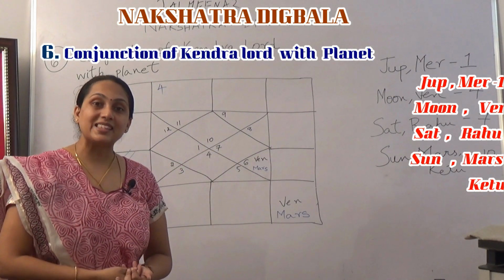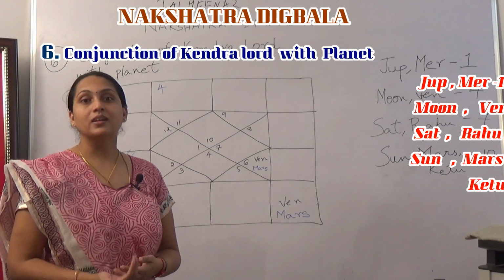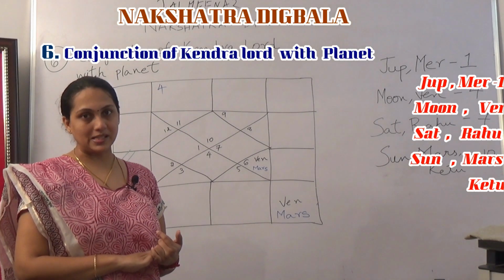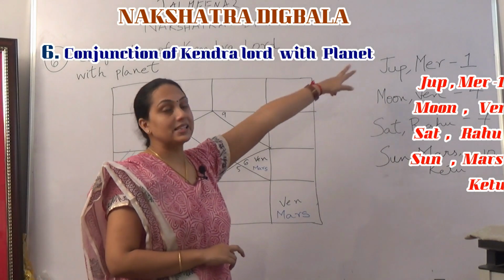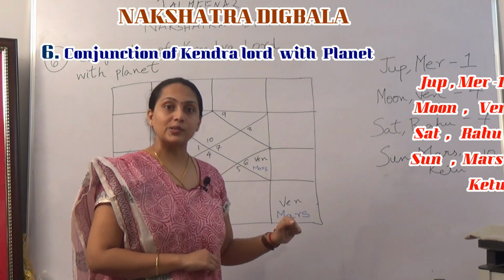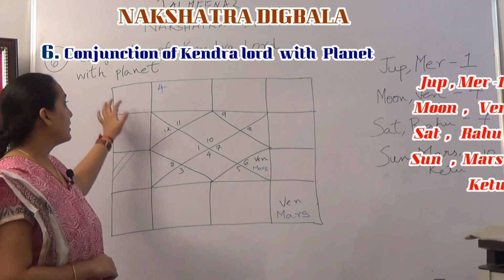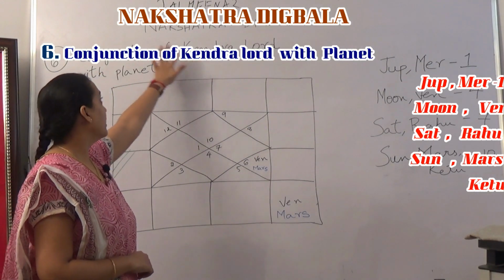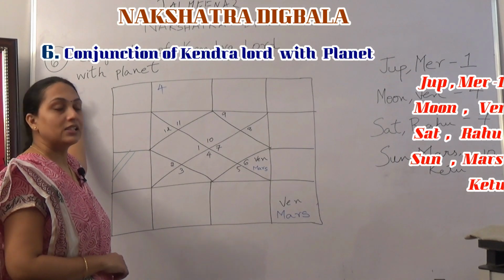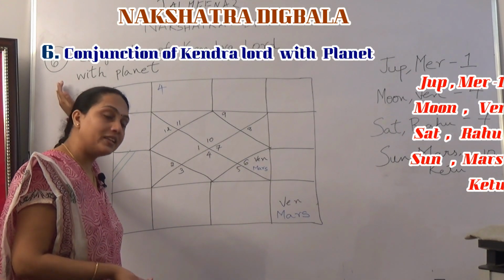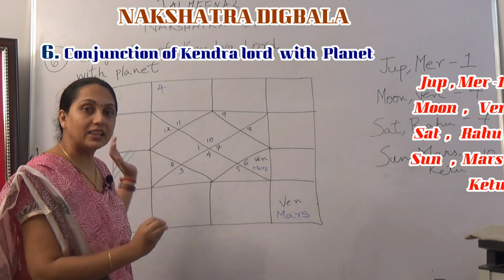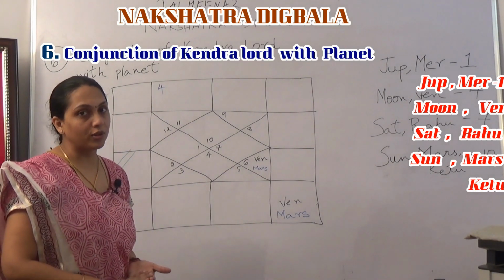Venus gains Digbala from which Kendra? Venus gains Digbala from the 4th house. So let us apply this rule here: conjunction of Kendra Lord with the planet. The planet under consideration is Venus, which gets Digbala from the 4th house.